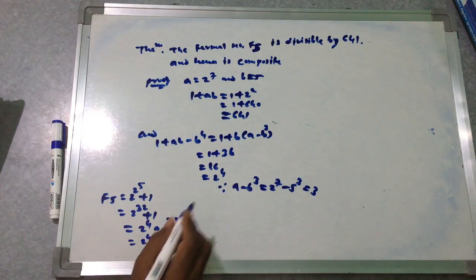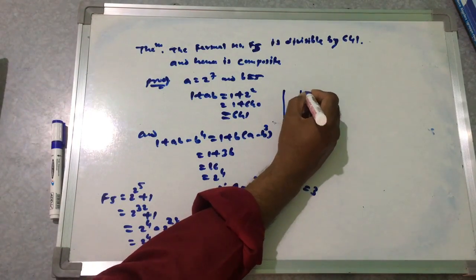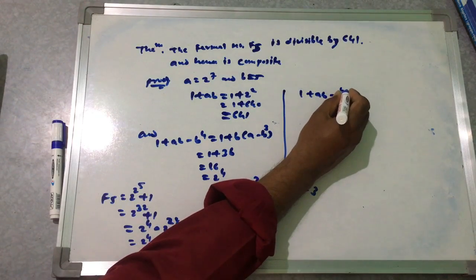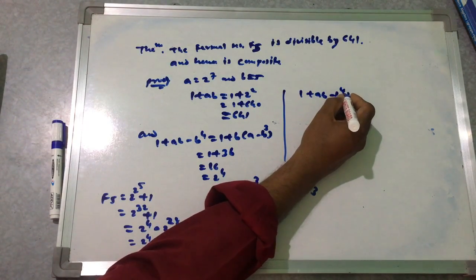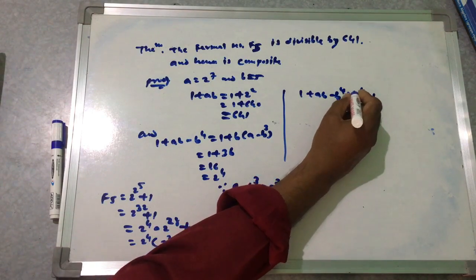So this is nothing but 1 plus AB minus B to the power 4, A to the power 4 plus 1.